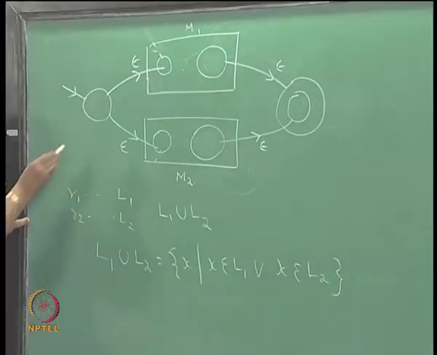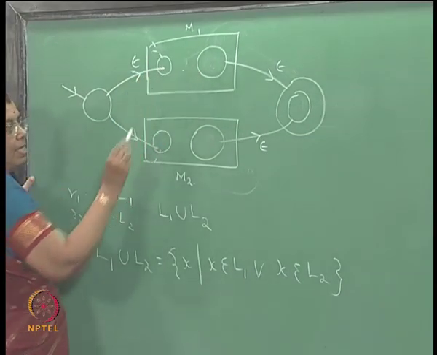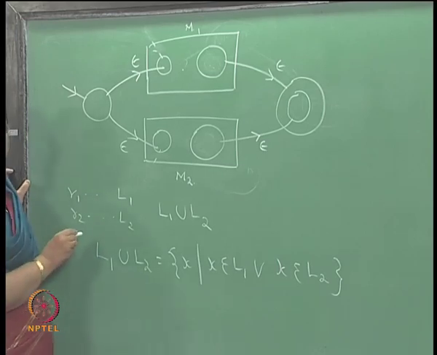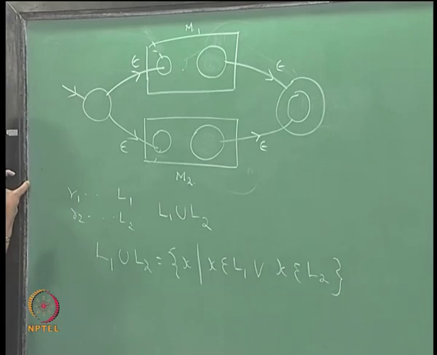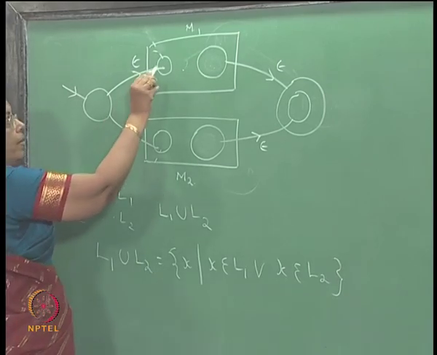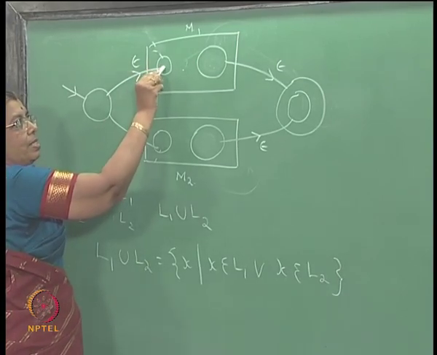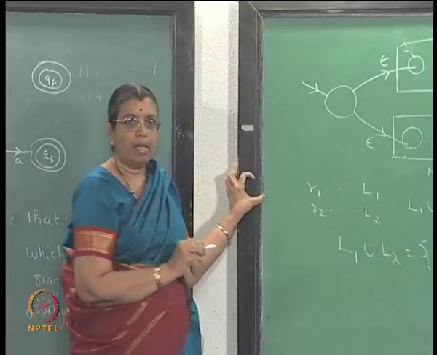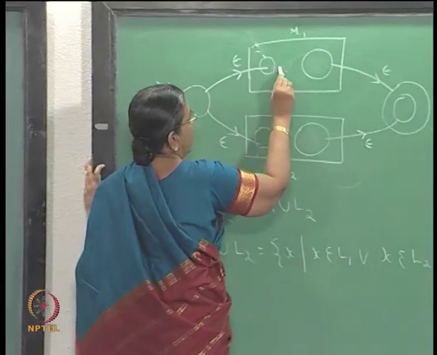For M1, this is the initial state and this is the final state. So, if a string is in L1, it will be accepted by M1. So, that string will take you from this state to this final state, right, some x say.